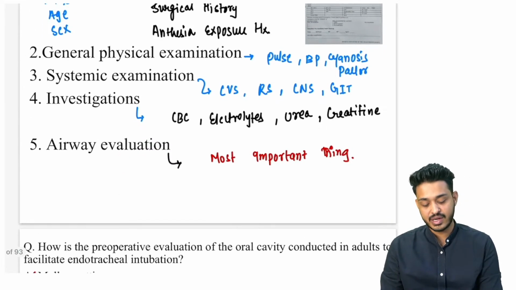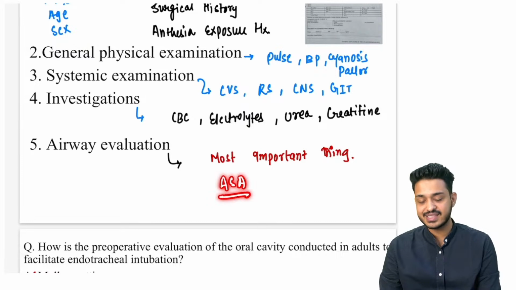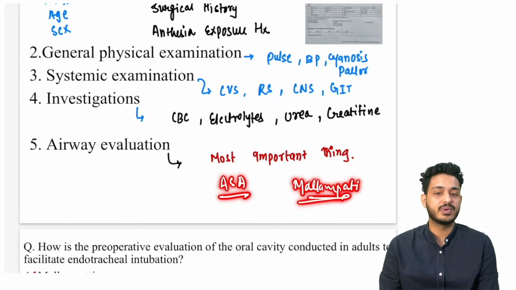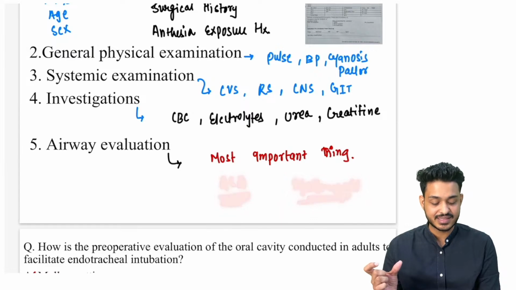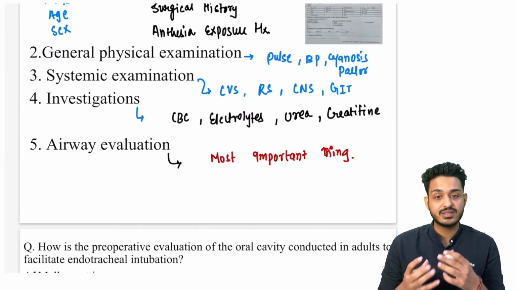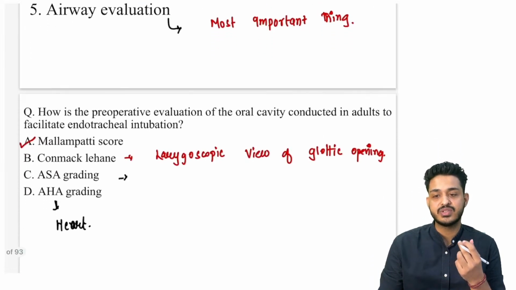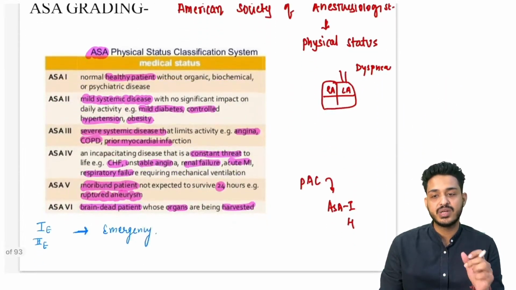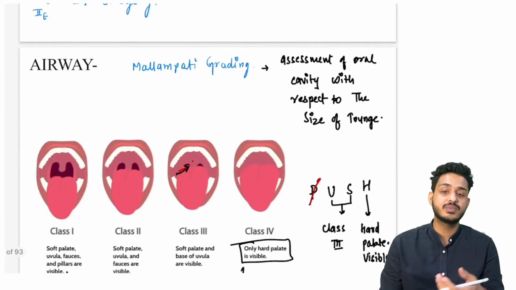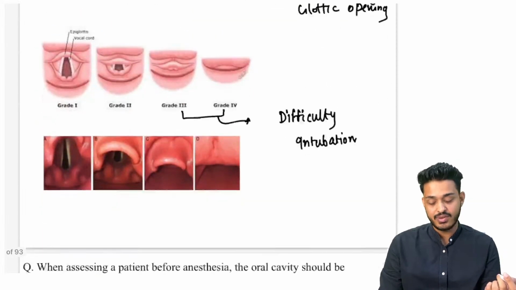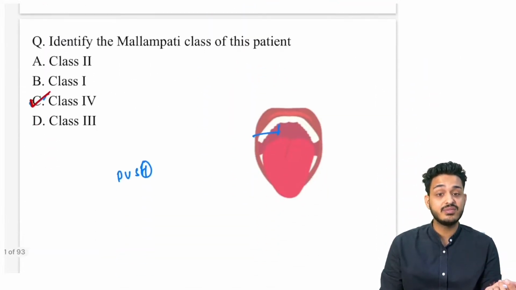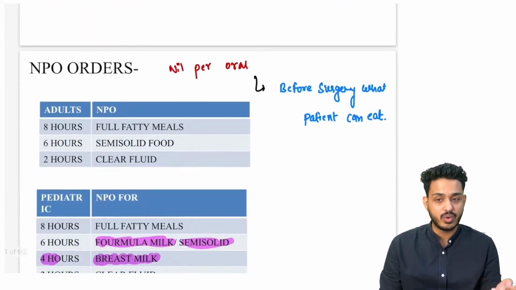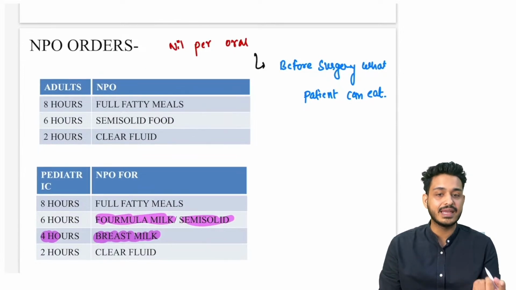In airway evaluation we are going to write the ASA grading of the patient. We are going to write the मल्लम पट्टी grading of the patient. These are the two important things you have to remember. ASA grading में क्या पता चलेगा? उसकी कंडीशन कैसी है, हेल्थ स्टेटस कैसा है. Mallampati grading is going to tell us about the oral cavity size of the patient, right? कि हम उसको easily intubate कर सकते हैं नहीं कर सकते हैं. Then this patient is going to come for the surgery. When this patient is going to come for the surgery, we are going to tell the patient NPO orders. क्या खा के आना है, क्या खा के नहीं आना है, right?